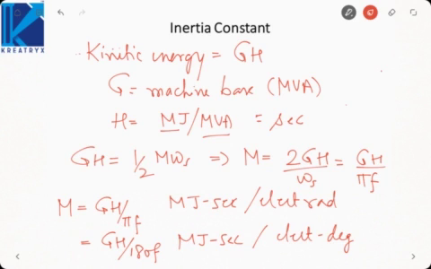Okay, so here we have defined two type of inertia constants. One is M and the other is H. So remember, both are called as inertia constants, but you have to differentiate based on the units that is being asked in any problem. If you remember the units, you will be easily able to identify which inertia constant it is talking about. So that gives us the kinetic energy in the electrical domain, by which we can analyze the mechanical aspects of the machine in electrical domain.